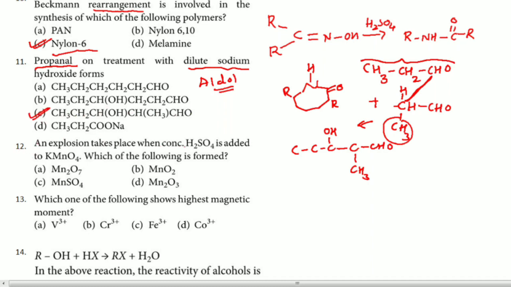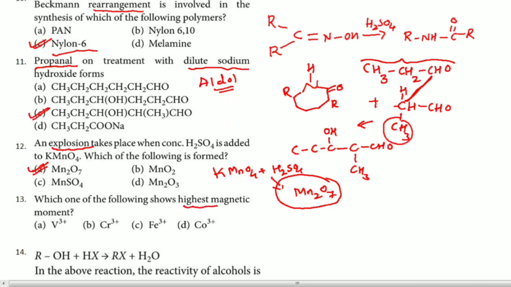12th one. An explosion takes place when concentrated sulfuric acid is added to KMnO4. Which of the following is formed? So in this particular case, remember, whenever KMnO4 reacts with concentrated sulfuric acid, the hint is explosion. Remember, an explosive compound is going to form, that is Mn2O7. This is also present in the NCERT exemplar question. Remember, Mn2O7 is the answer for this particular question. So that is the 12th one, A is the answer.